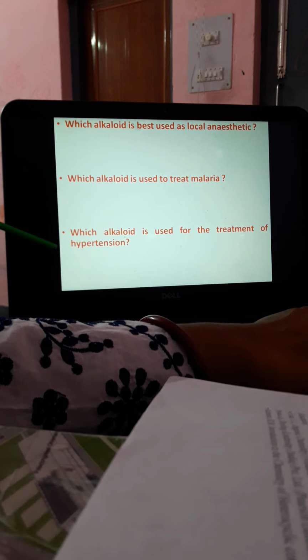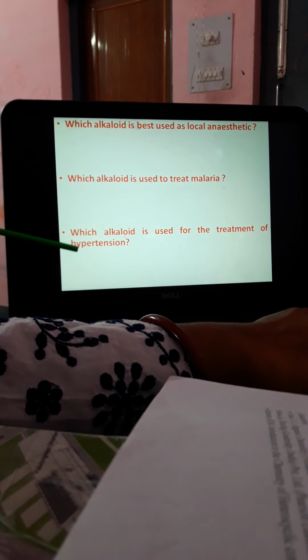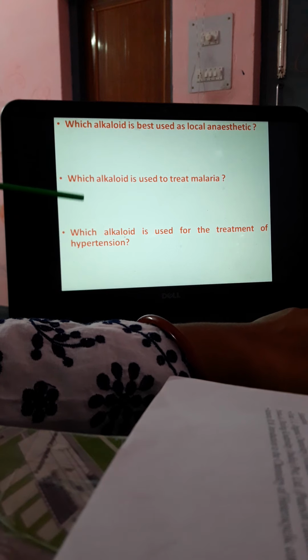Your first question is, which alkaloid is best used as a local anesthetic? Next is, which alkaloid is used to treat malaria? Which alkaloid is used for the treatment of hypertension? These are easy type questions.